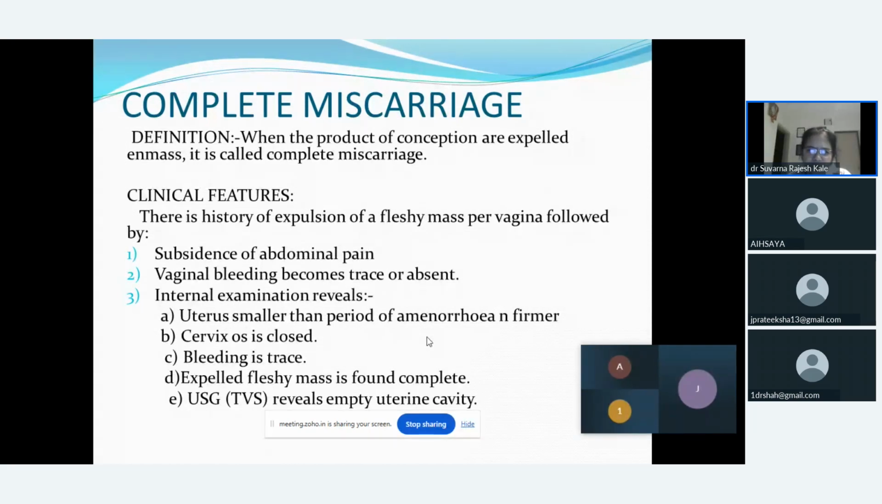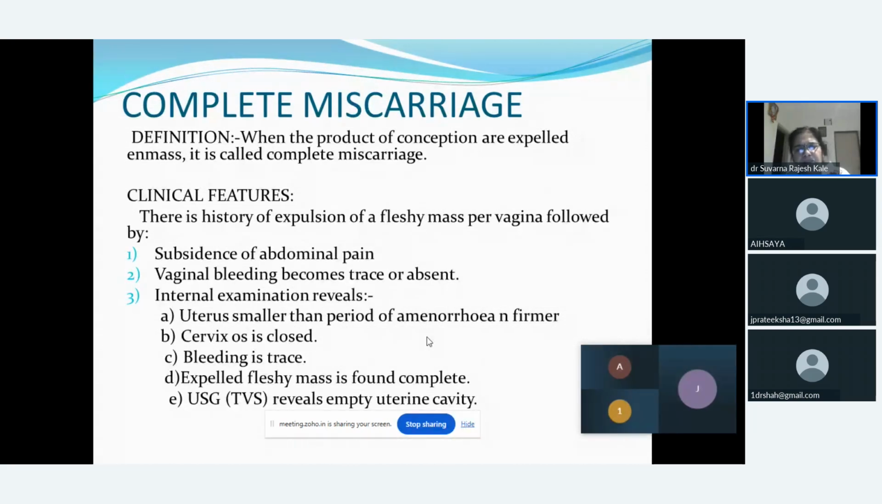Now, when we go for internal examination, we will find that the size of the uterus will not correspond to the history of amenorrhea. For example, if the female is giving a 16 weeks history, you will find that the uterus is 8 weeks because the product of conception has been completely expelled out and the os is closed now. Bleeding will be found in traces or in the form of spotting. The fleshy mass is found to be expelled completely.